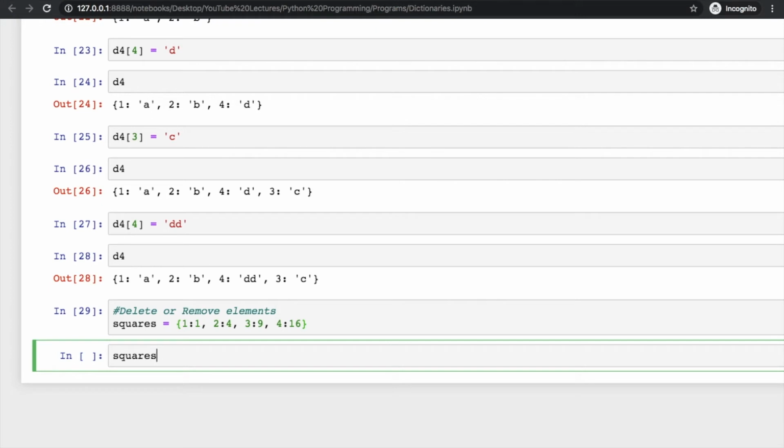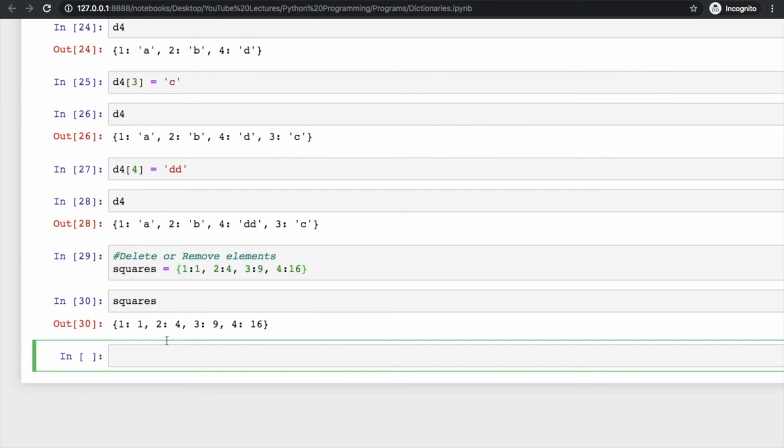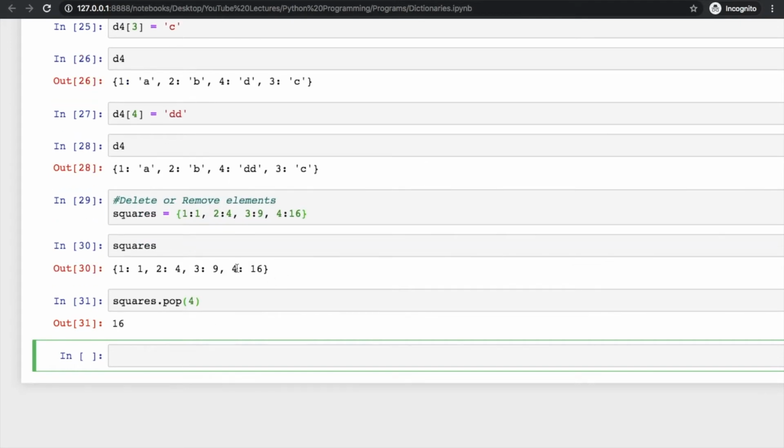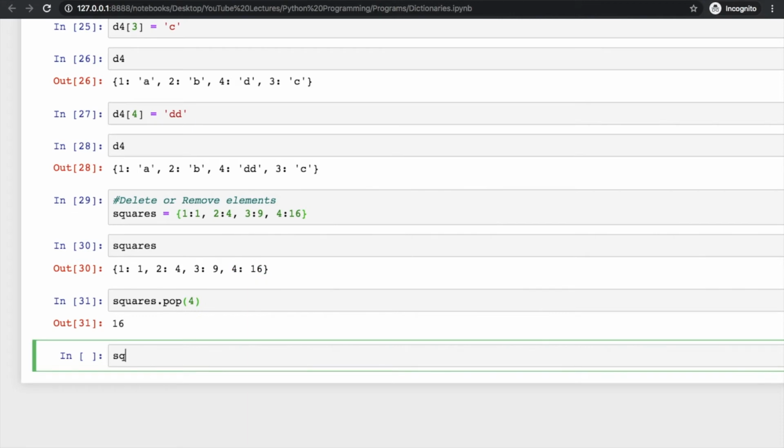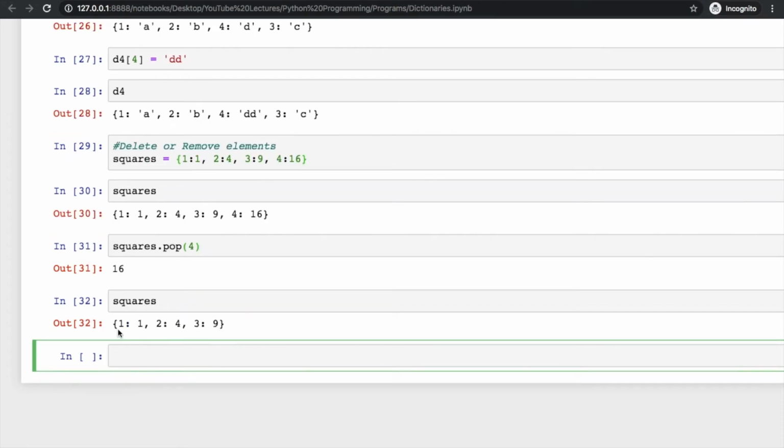Now try to check its output. So here is the dictionary, right? Now try to use pop method for deleting something from here. So when we are writing pop, you have to pass the key inside this. So as I am passing 4, so it will pop this element. Clear? And now this squares will have only 3 elements, 1, 2 and 3. Clear? You can also use popitem, and what is this popitem going to do?